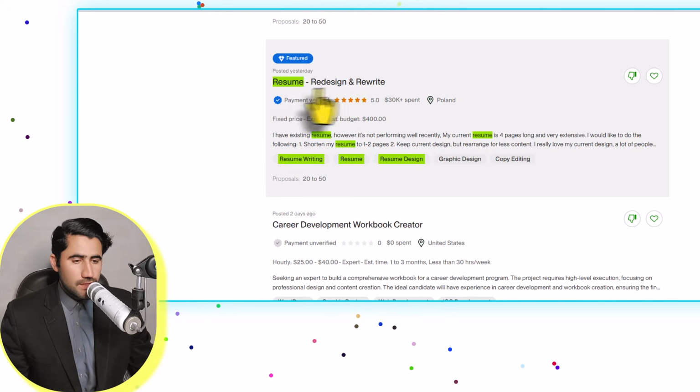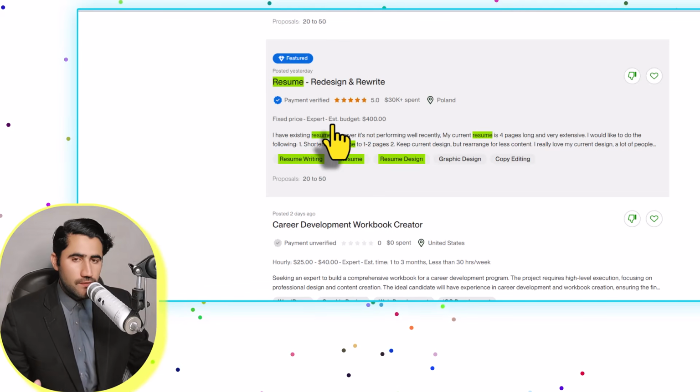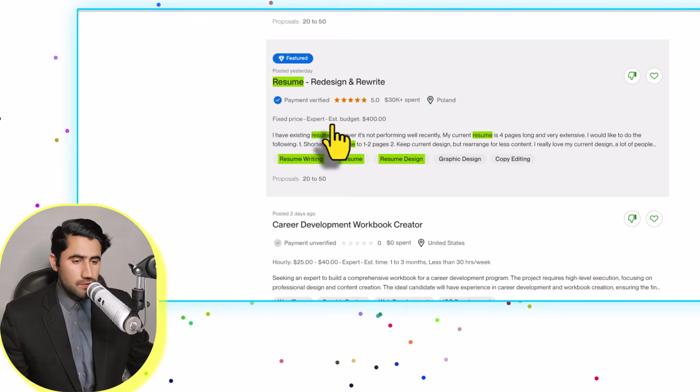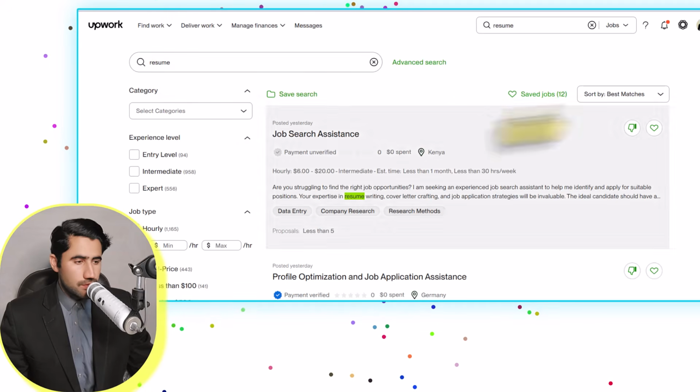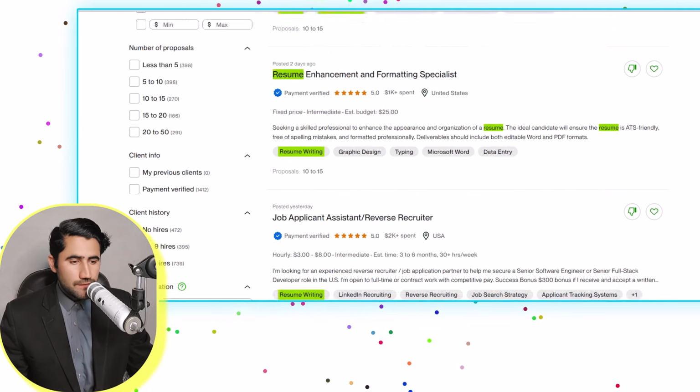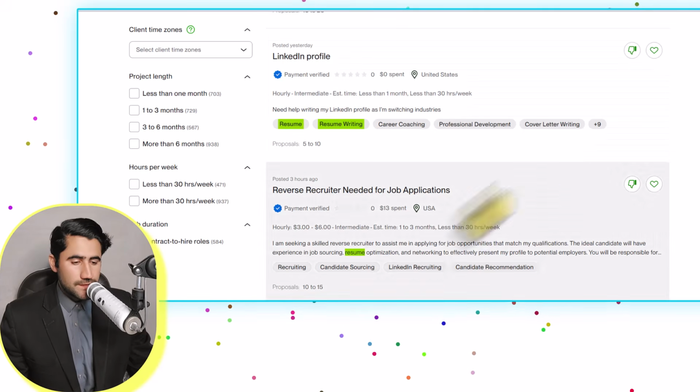Here you can see "resume redesign and rewrite", so somebody can rewrite the CV. Maybe they want to do some upgrade in their CV, and you will be the one who does this kind of job for them. Also if I search "resume", you can see there are different jobs regarding resumes. I hope you understand the difference between resume and CV.